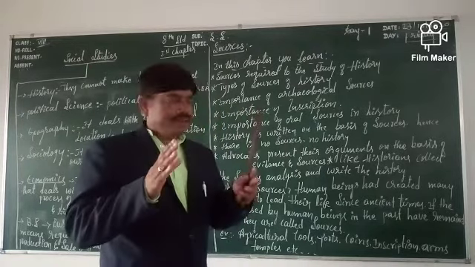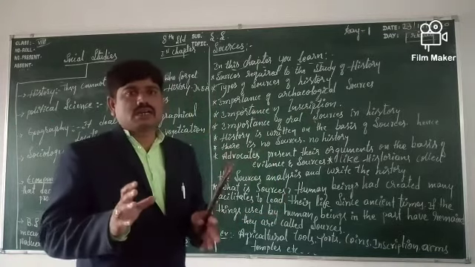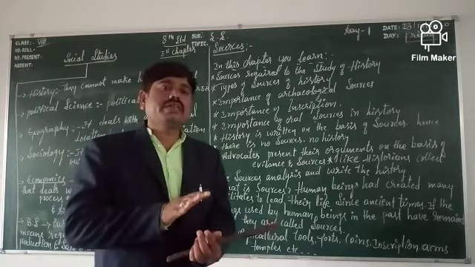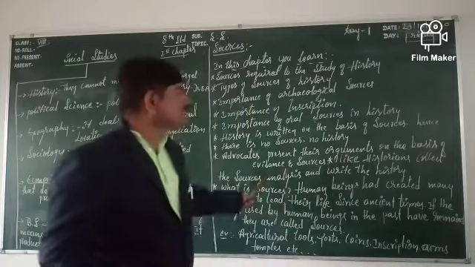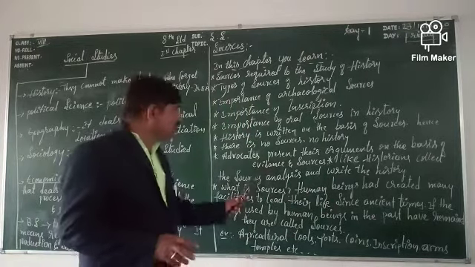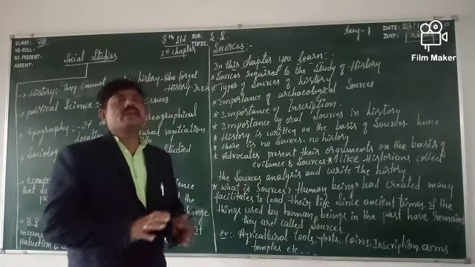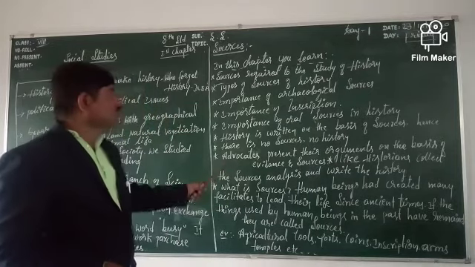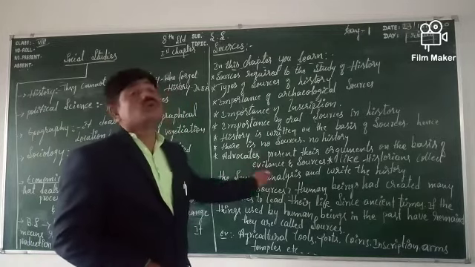What is the base of a lawyer's argument? The base of the argument is evidence and sources. Without evidence and sources, it is not perfect. That is why history depends on sources. If there is no source, there is no history.